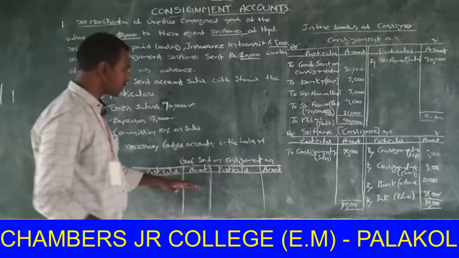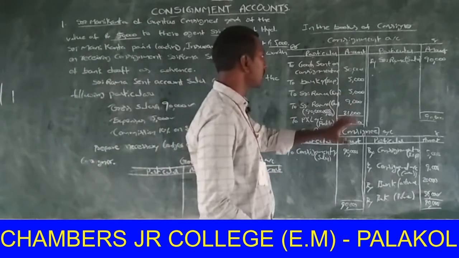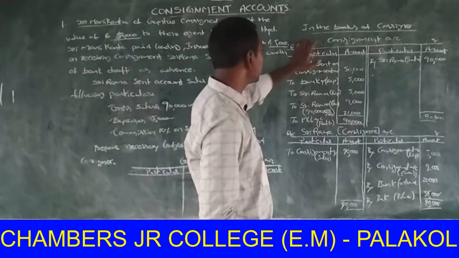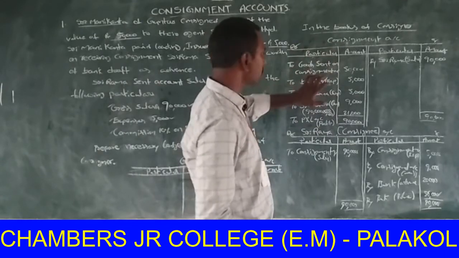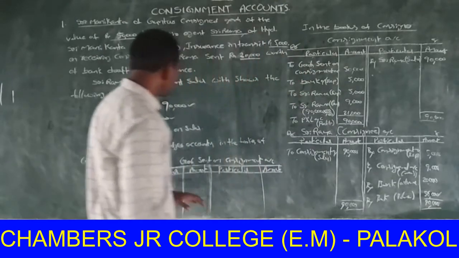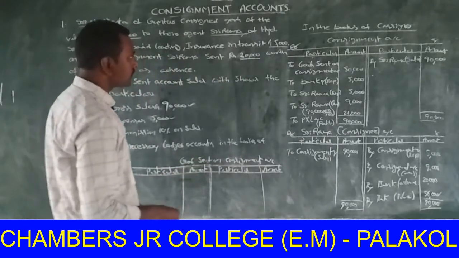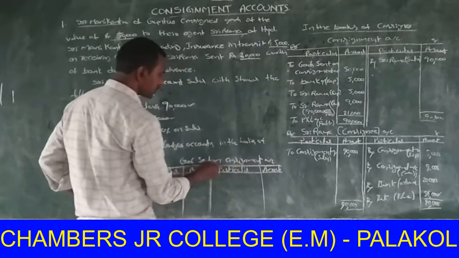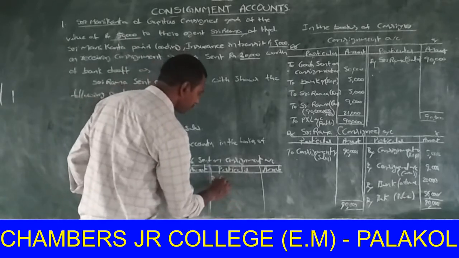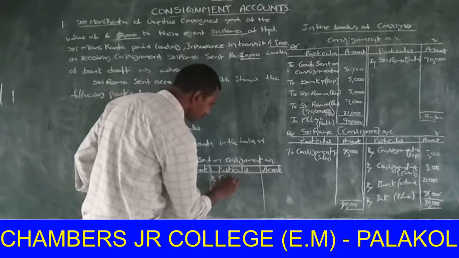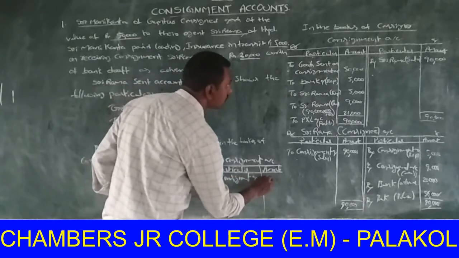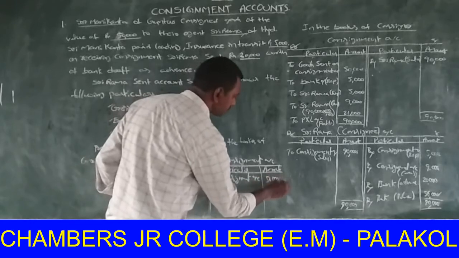It is also easy to prepare with the help of the consignment account. Here in the consignment account, goods sent on consignment is on the debit side. This is transferred to the goods sent on consignment account, on the credit side, by consignment account, rupees 50,000.